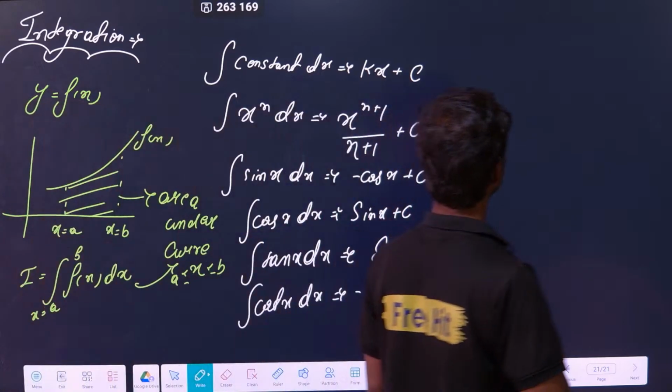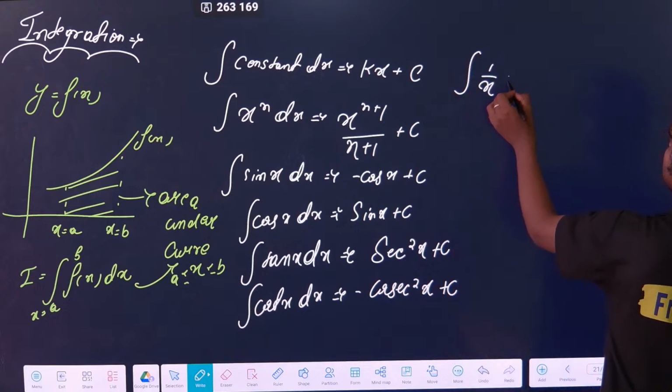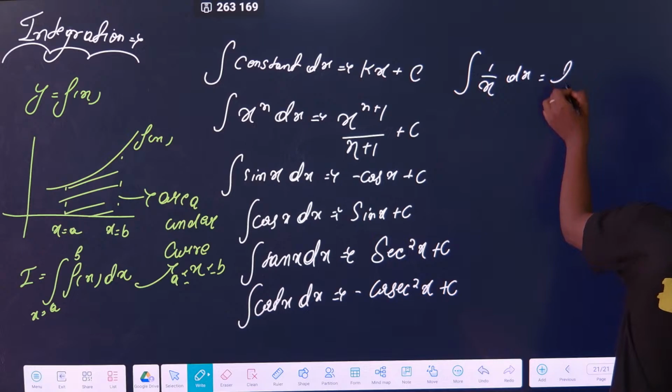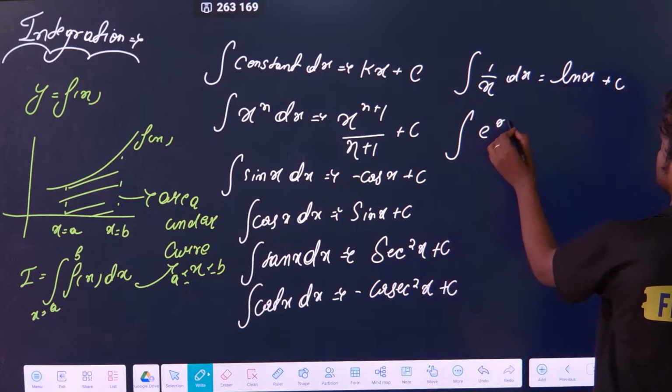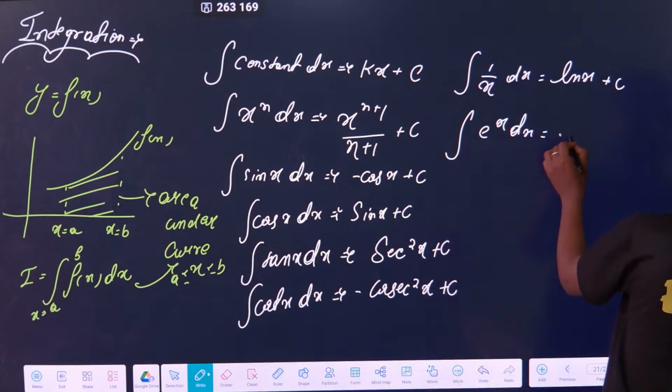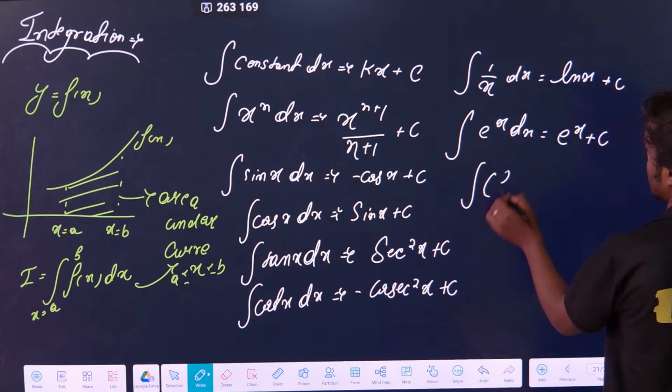Completed? Okay. Some more formulas are also there. Like integration of 1 by x into dx, that is ln x plus c. Integration of e to the power x into dx, that is e to the power x plus c. So like that.